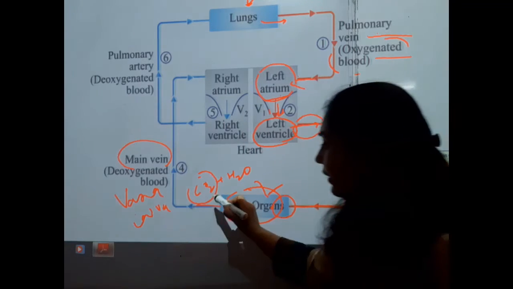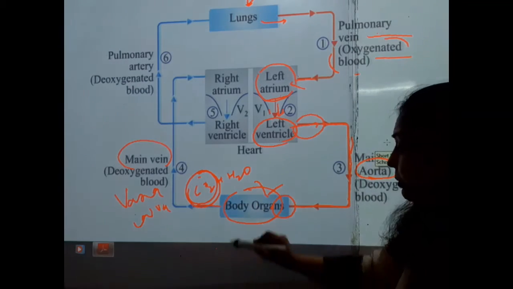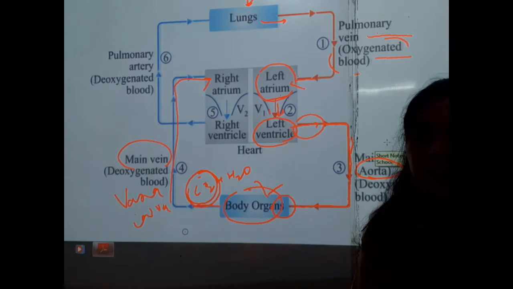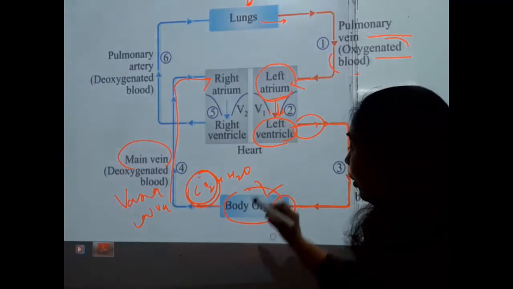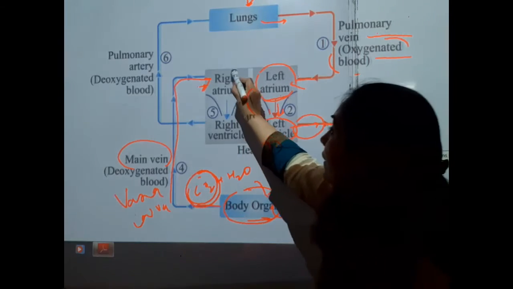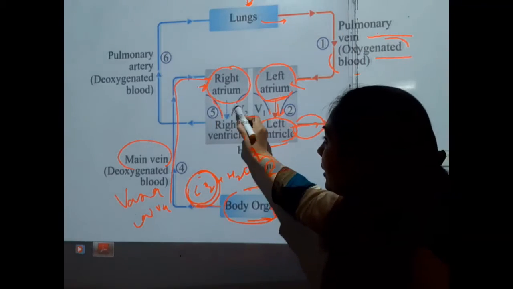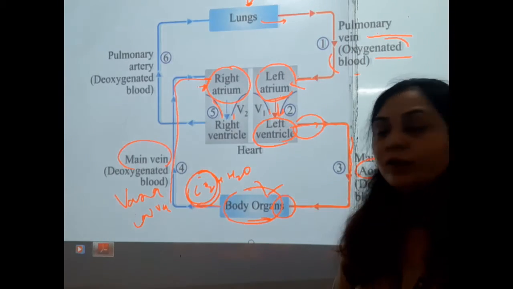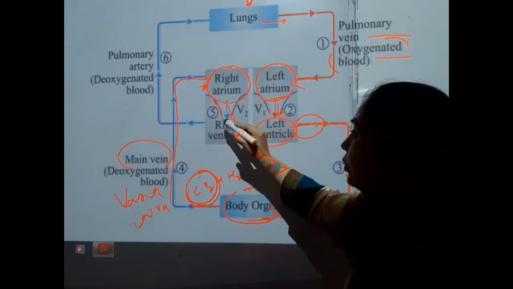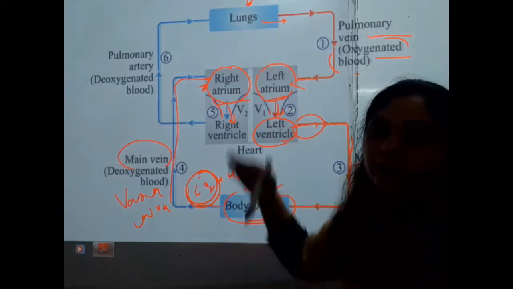Okay, the vena cava carries the deoxygenated blood, or the blood with carbon dioxide, and it will enter into the right atrium of the heart. So the vena cava carries deoxygenated blood from body organs to the right side, the right atrium of the heart. Finally, when this right atrium is filled by the deoxygenated blood, the tricuspid valve will open, and afterwards this deoxygenated blood will enter into the right ventricle. Now students, this tricuspid valve will be closed to prevent the back flow of the blood.